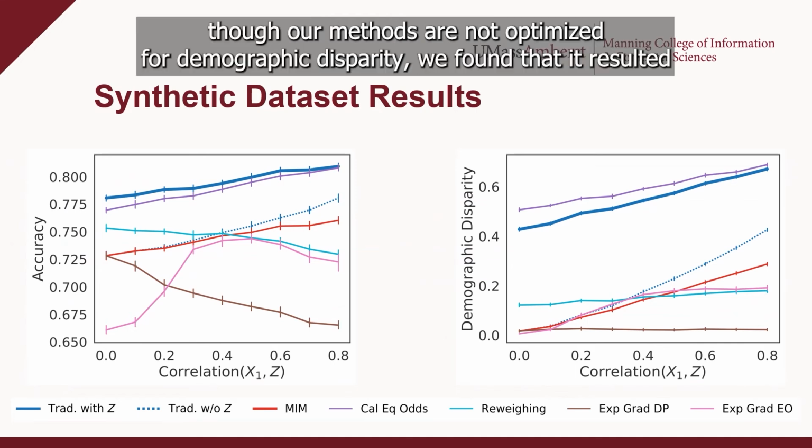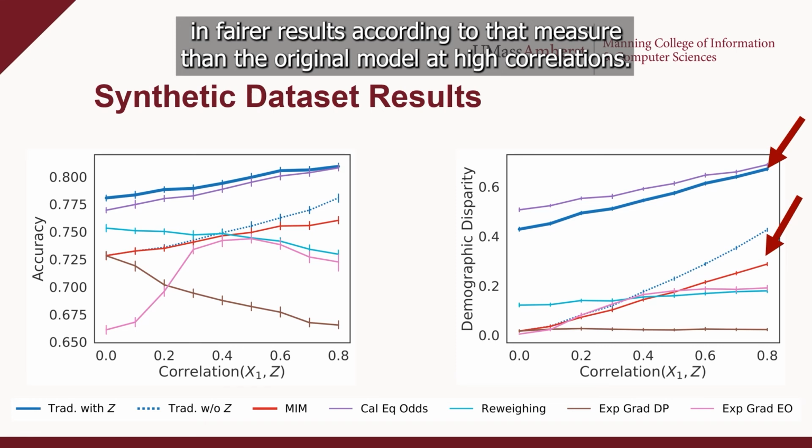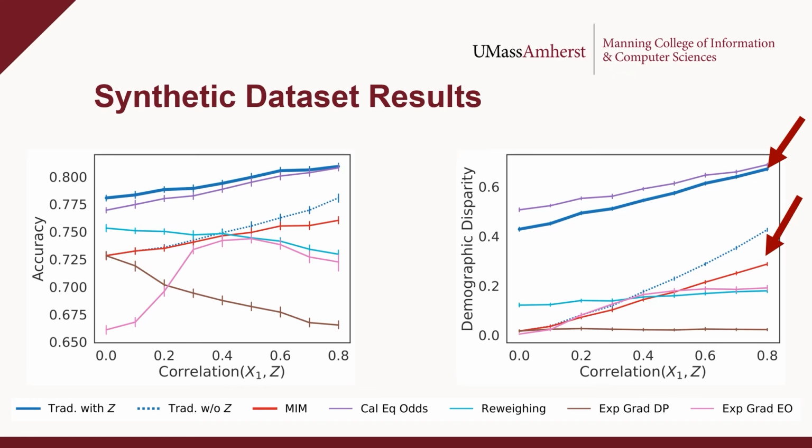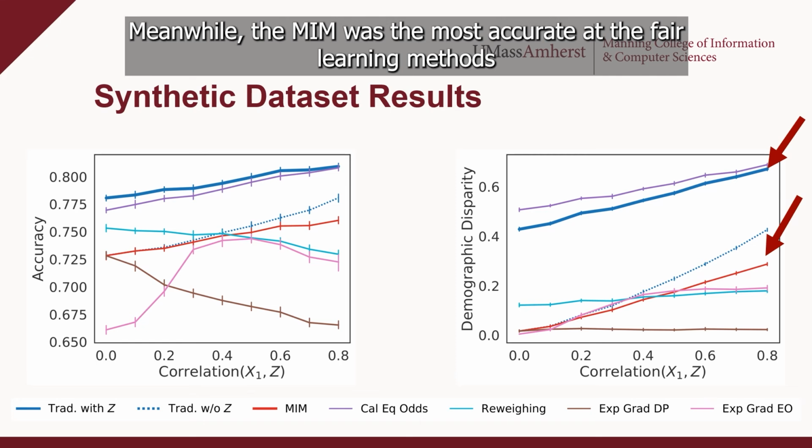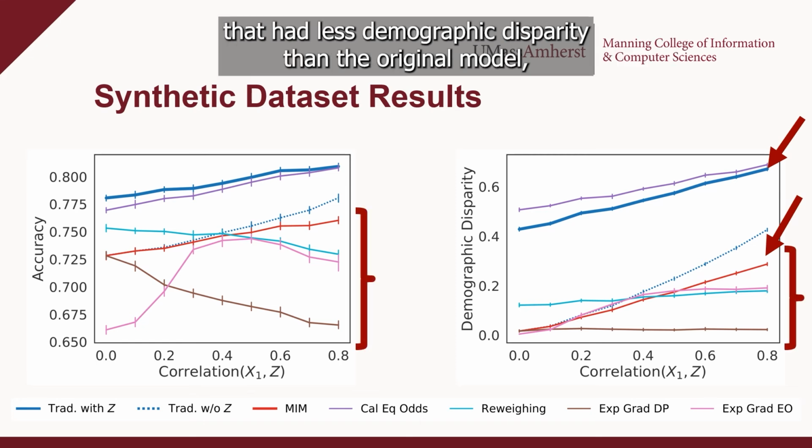Additionally, even though our method did not optimize for demographic disparity, we found that it resulted in fairer results according to that measure than the original model at high correlations. Meanwhile, the MIM was the most accurate of the fair learning methods that had less demographic disparity than the original model.